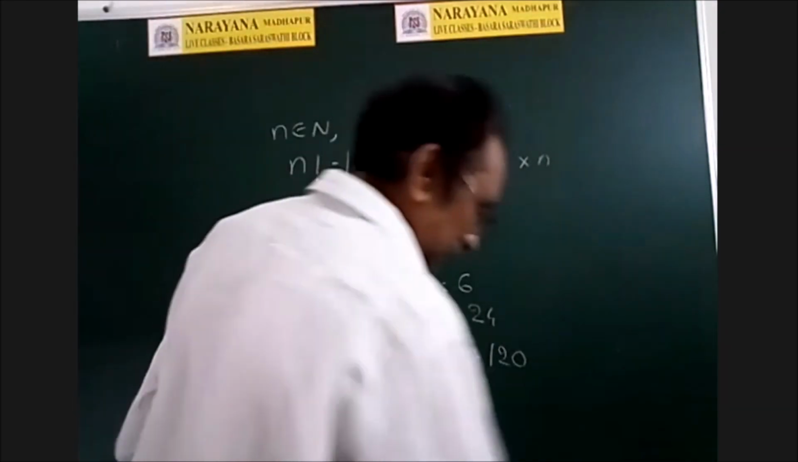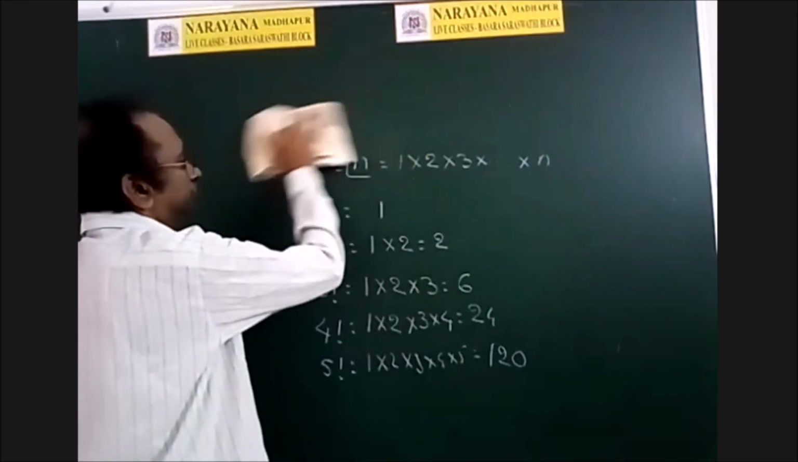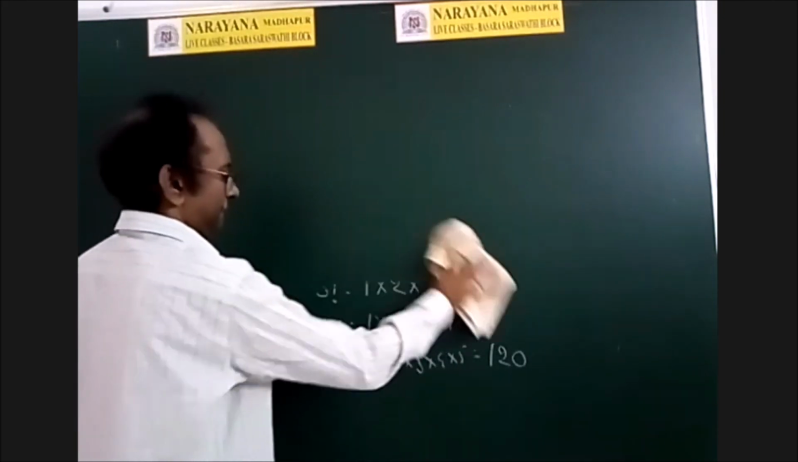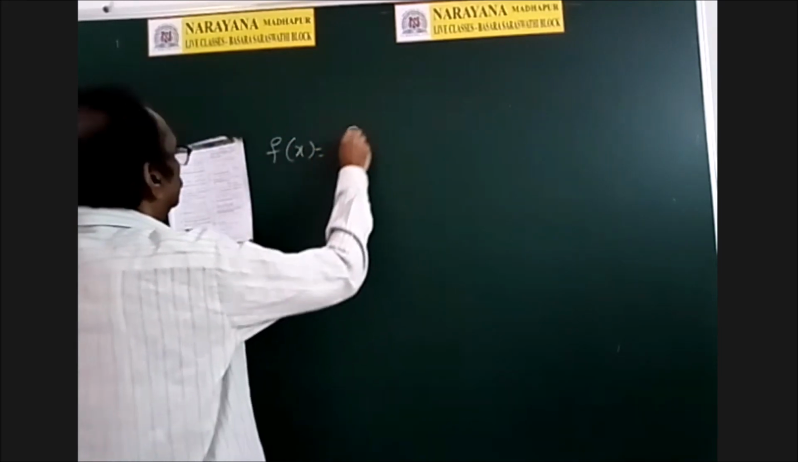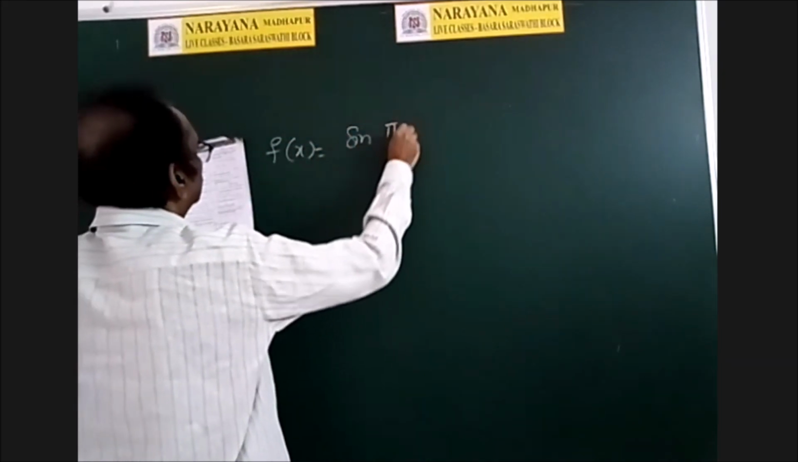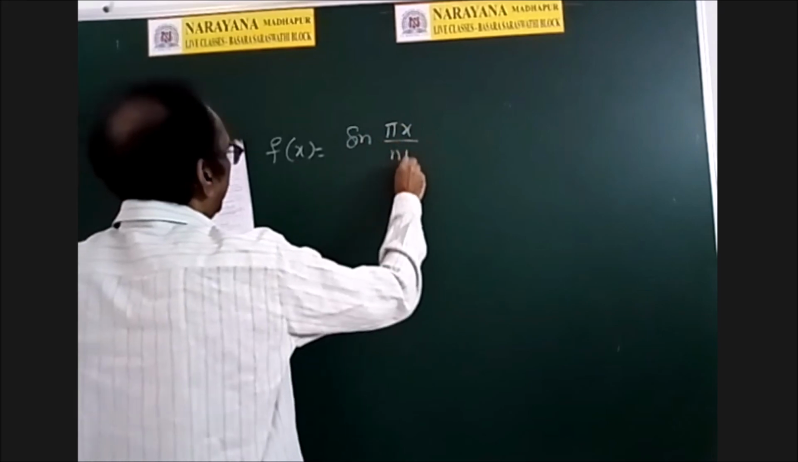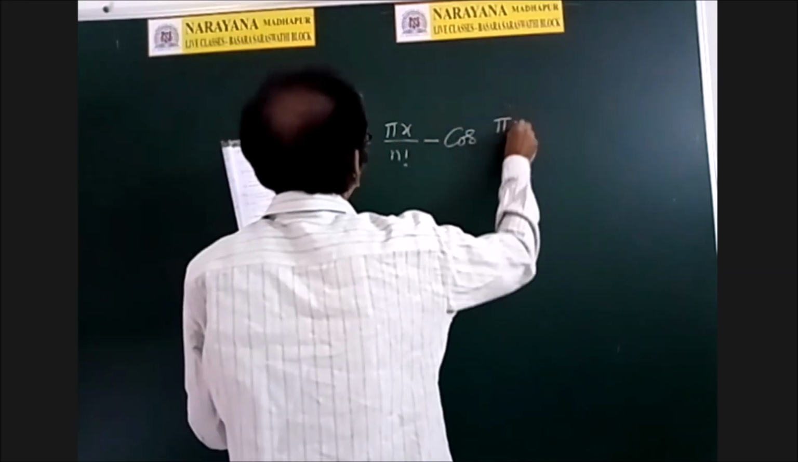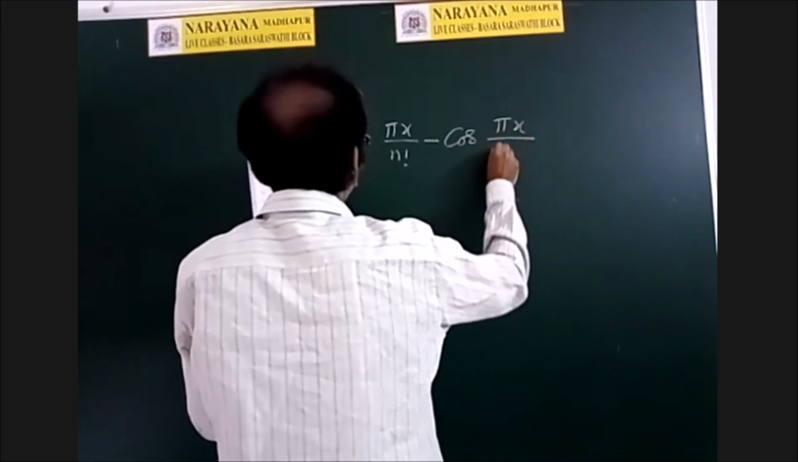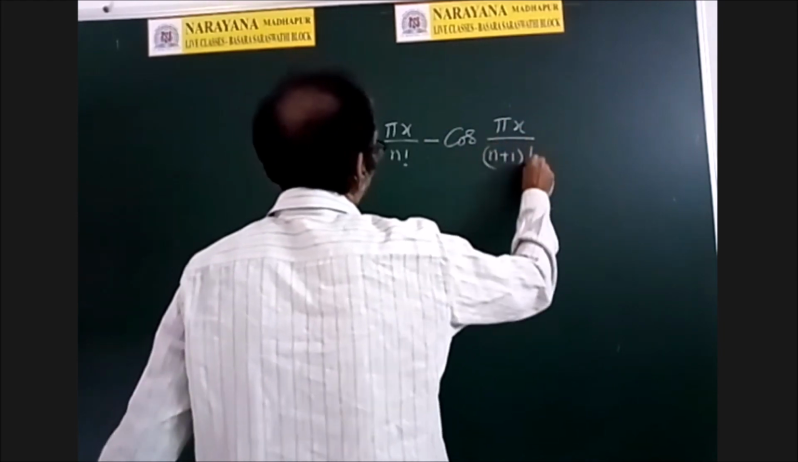Write down the definition of factorial n. Now see 26th question. f of x is equal to sin pi x by n factorial minus cos pi x by n plus 1 factorial.